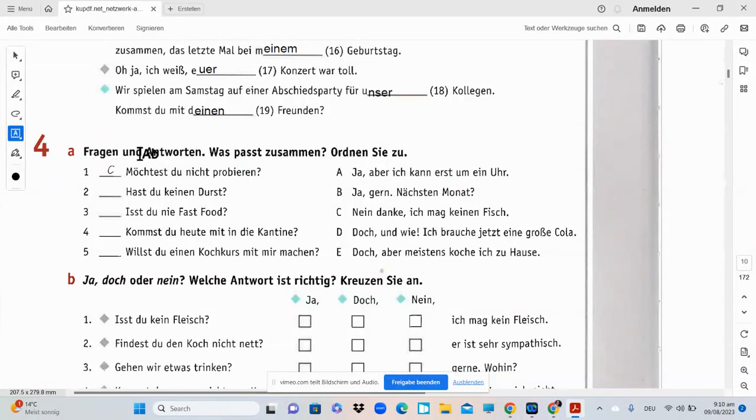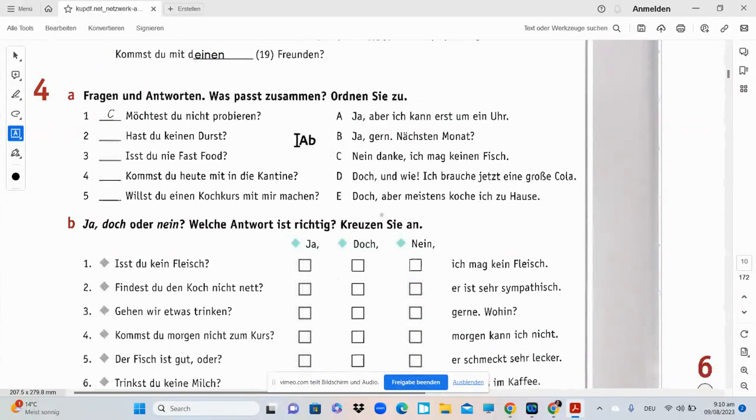Okay, so the next one is Fragen und Antworten. Was passt zusammen? Ordnen Sie zu. So the first one is already solved for you. Now over here I want you to understand the rule so that it will be easy for you to solve A and B. Okay, when do you use ja, when do you use nein, and when do you use doch?